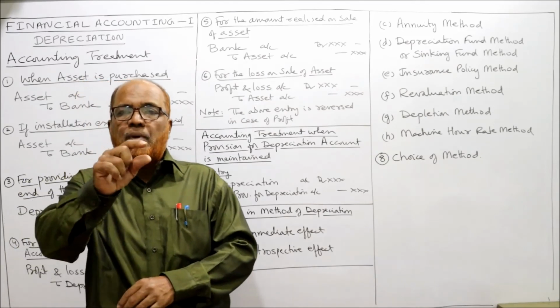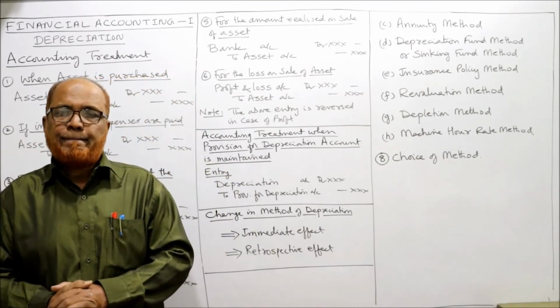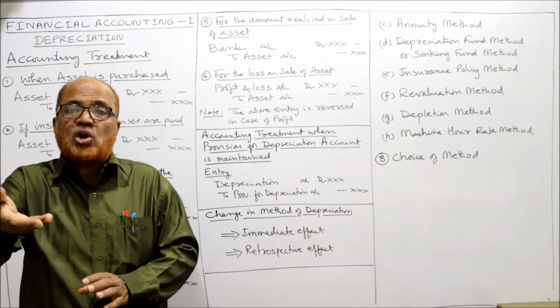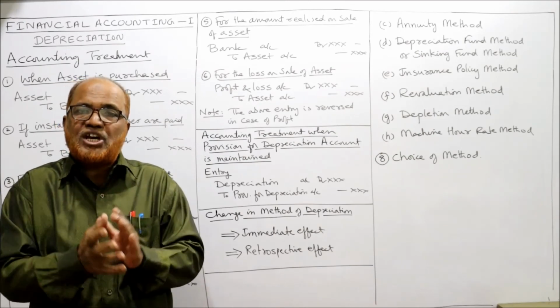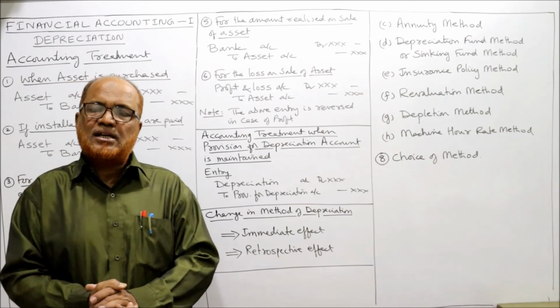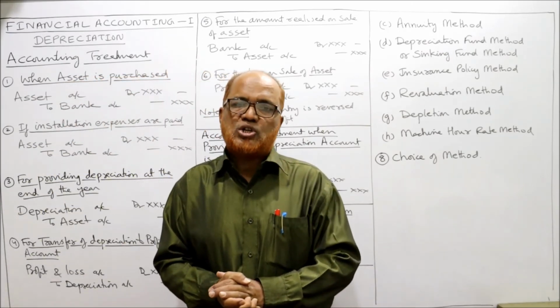The entry will be: Profit and Loss Adjustment Account debit to Asset Account, for extra depreciation because of change of method. So this is the complete explanation about the topic of depreciation.